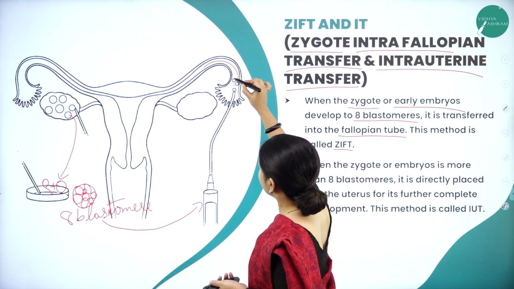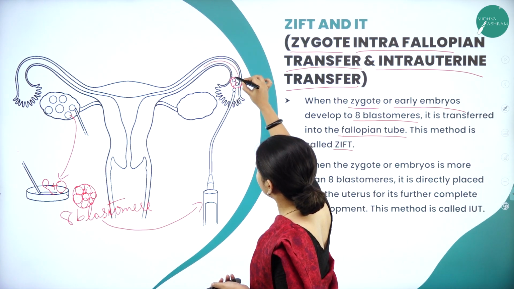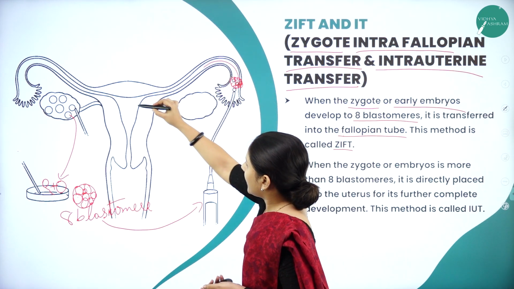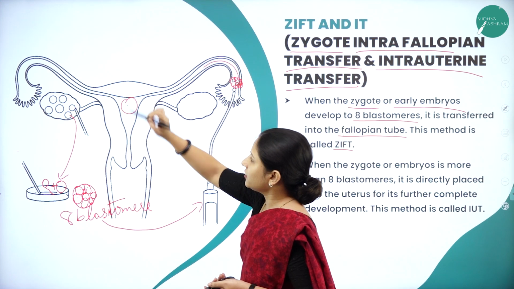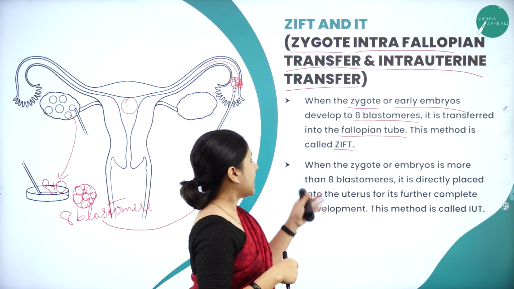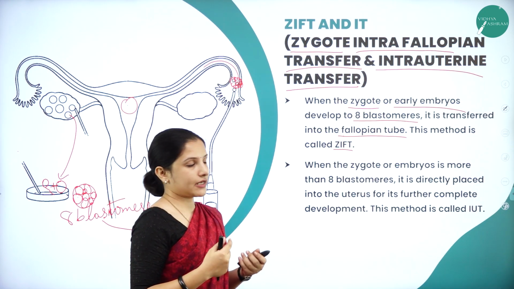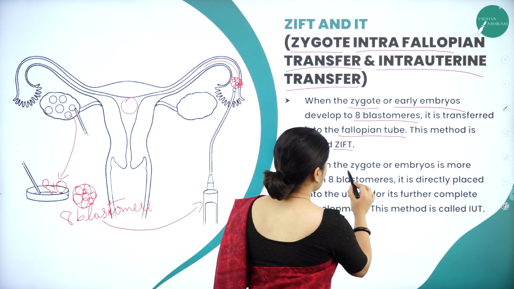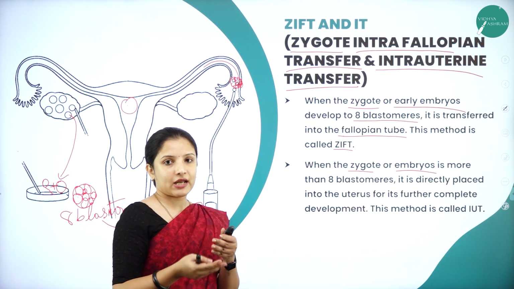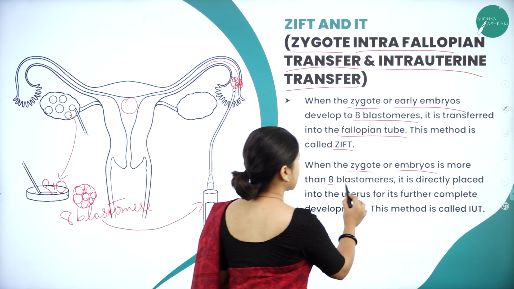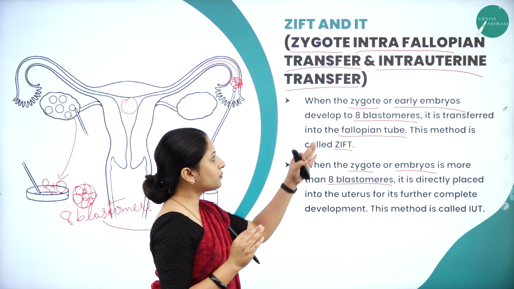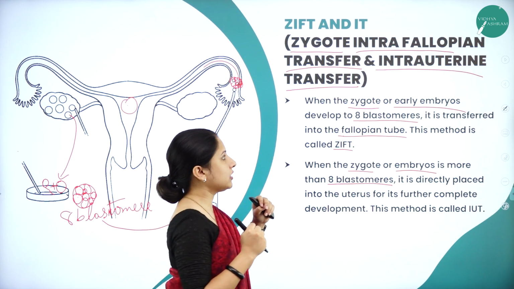So inside the fallopian tube you will have this 8 blastomere stage being inserted, and this will travel and incorporate itself in the uterus. So this is how it occurs in the case of ZIFT. And when it comes to intrauterine transfer, the zygote or the embryo, once it reaches more than 8 blastomere stage, it is directly placed in the uterus. I hope now you can understand the difference between the two.